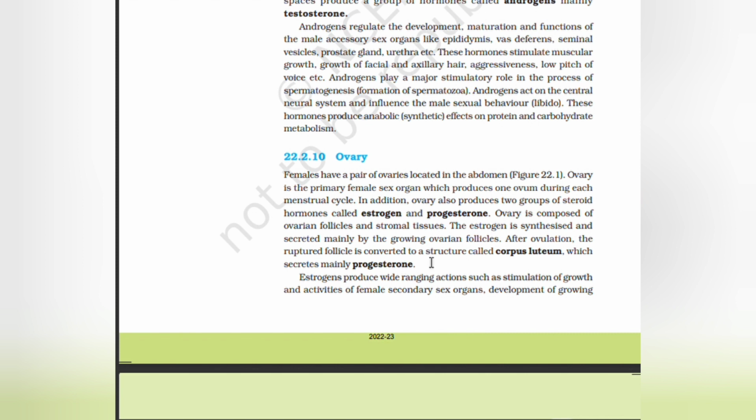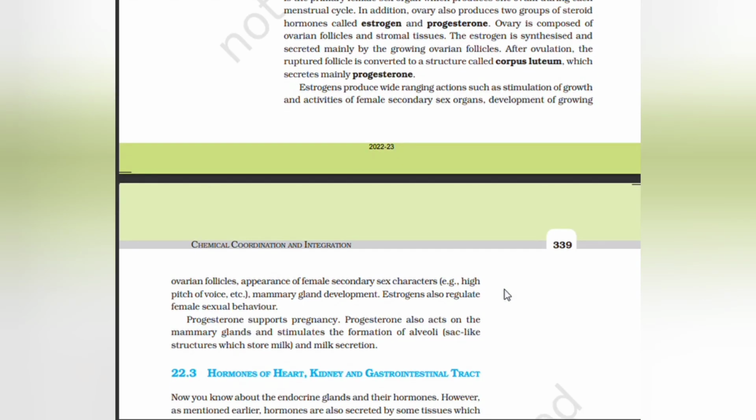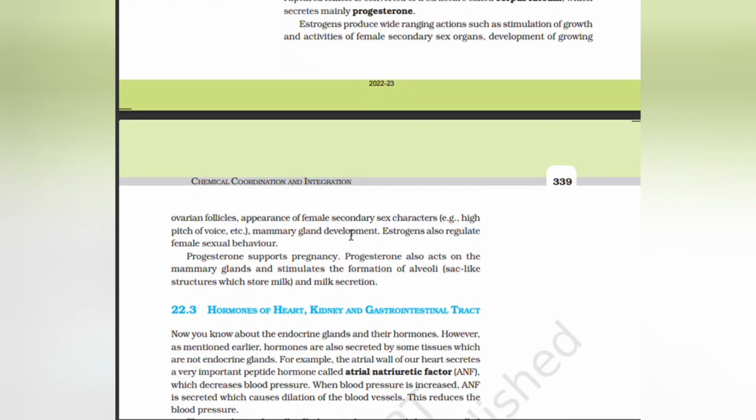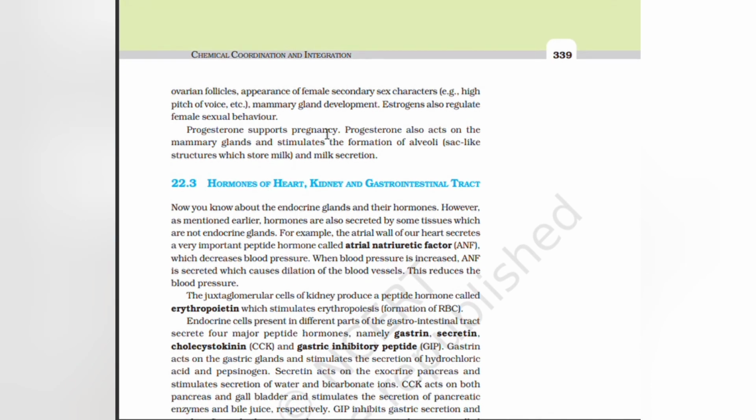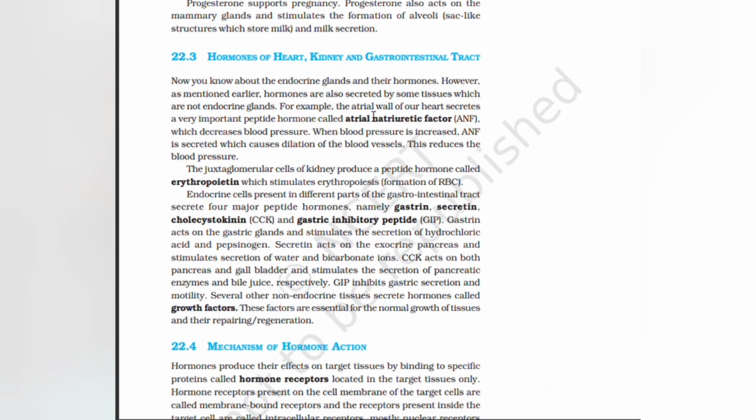Estrogens produce wide-ranging actions such as stimulation of growth and activities of female secondary sex organs, development of growing ovarian follicles, appearance of female secondary sex characters, mammary gland development. Estrogens also regulate female sexual behavior. Progesterone supports pregnancy. Progesterone also acts on the mammary glands and stimulates the formation of alveoli, sac-like structures which store milk and secrete milk. Hormones of heart, kidney, and gastrointestinal tract.